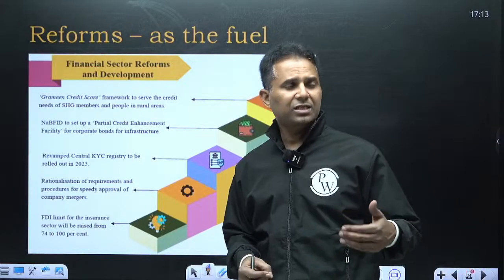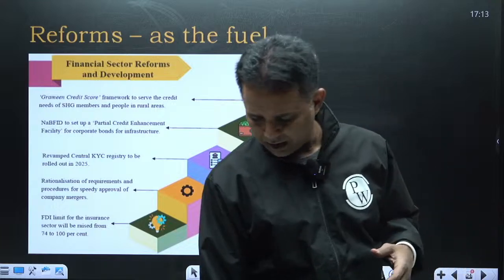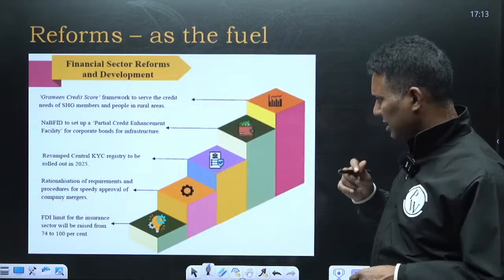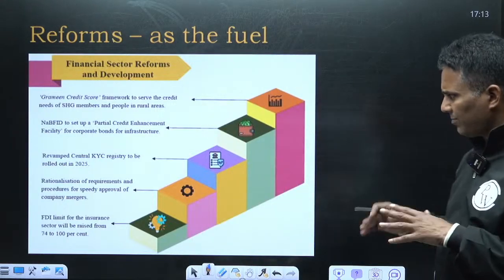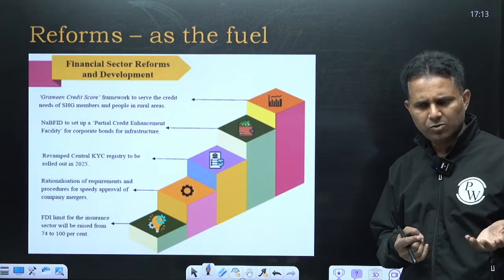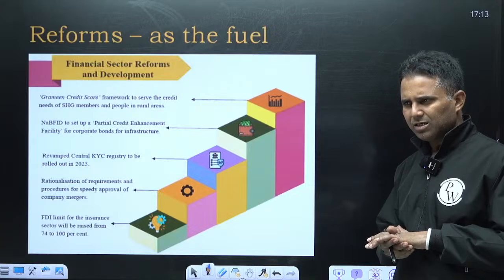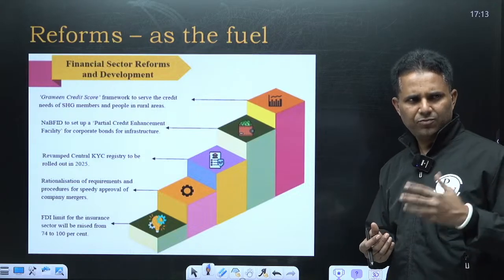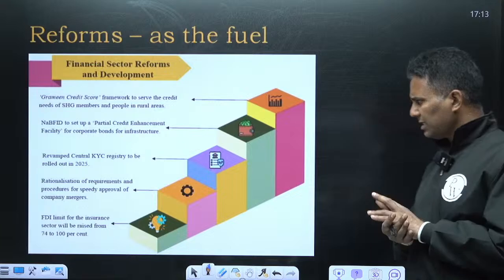And government has increased the FDI limit on insurance from earlier 74% to 100%. So that's a major boost for the insurance sector. Actually, the insurance penetration in India was quite low, and to increase this, we require foreign capital. So that's why government has increased it.